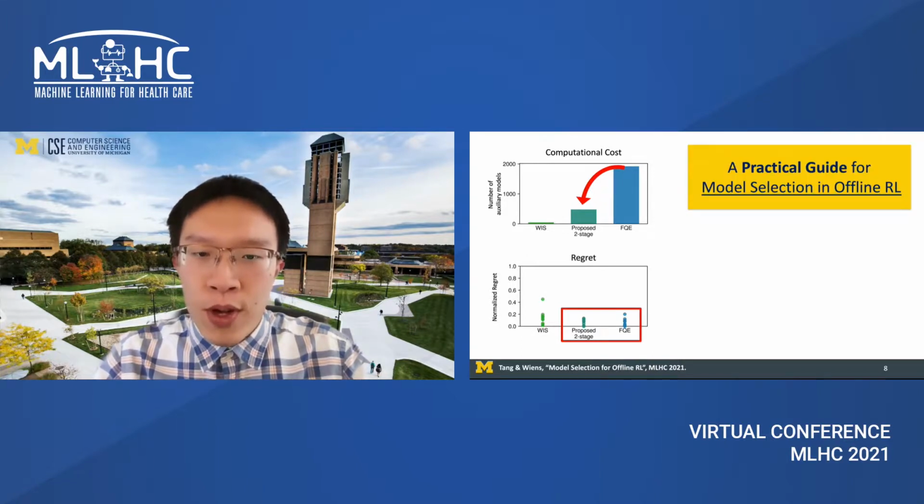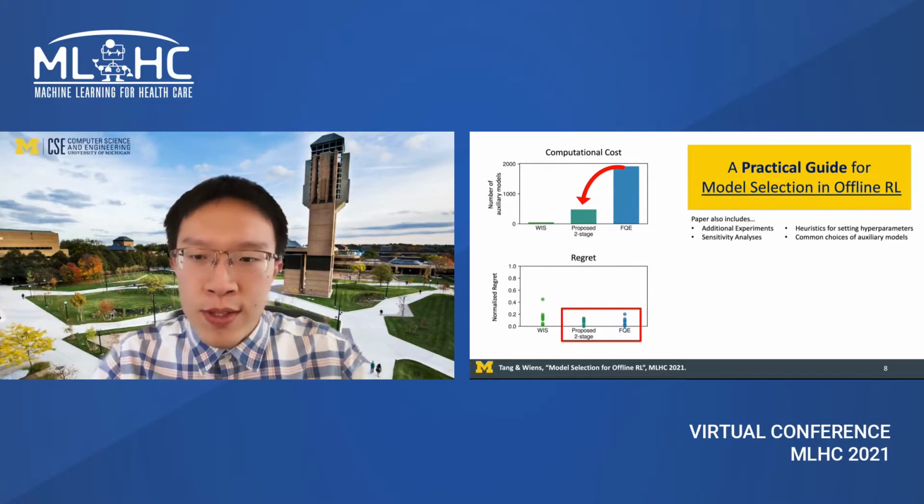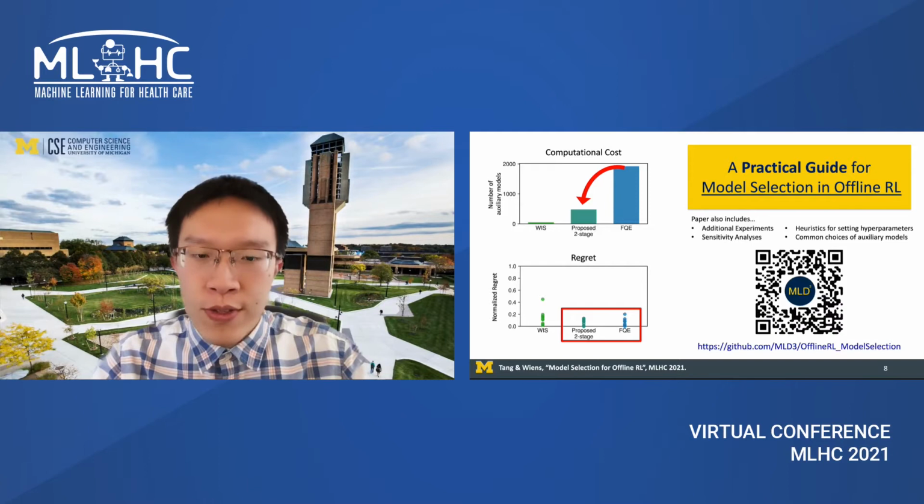To find out more, come visit our poster or read our paper, in which we also discuss many practical aspects of model selection in offline RL, including heuristics for setting auxiliary hyperparameters and common choices of auxiliary models. Our code is available online. We hope these practical learnings can guide researchers in healthcare to learn better treatment policies from real clinical data.